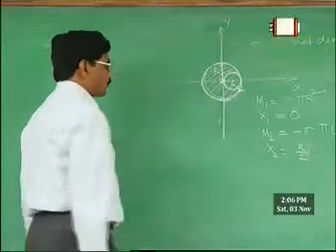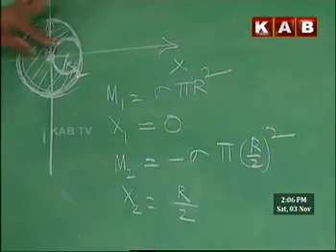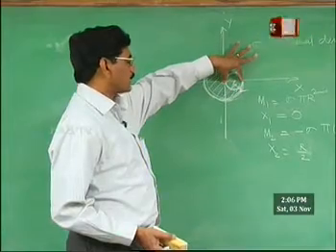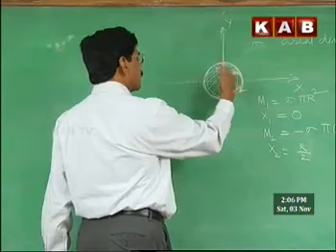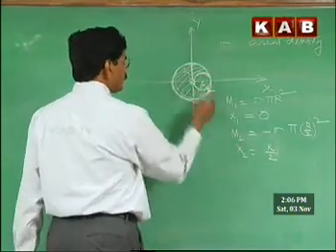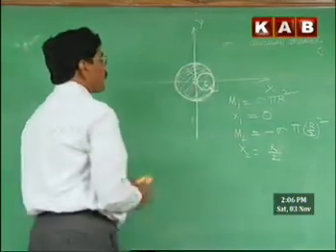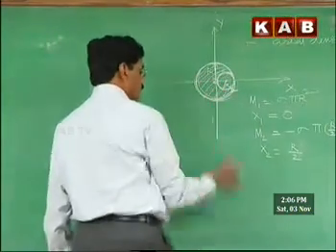Therefore, the radius is r by 2. So, x2 is r by 2, the center of mass of the negative mass disk. Now, the disk will have two masses: one positive total mass, added to the negative mass of this area, making it zero mass here, that is, the removal portion.